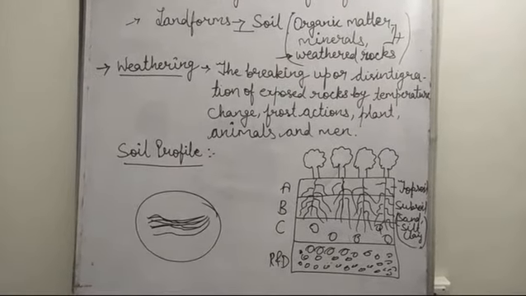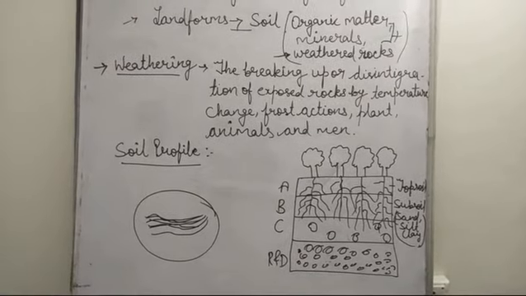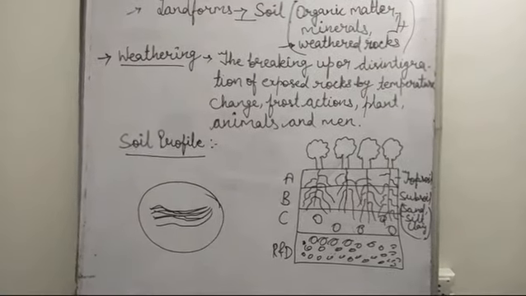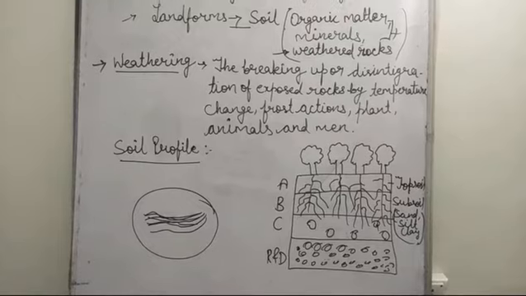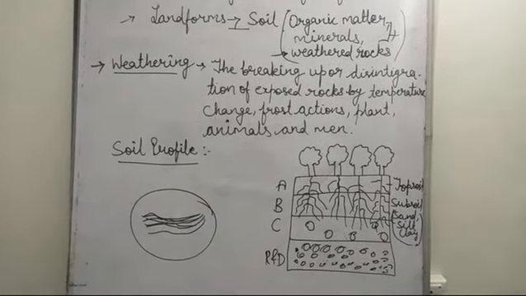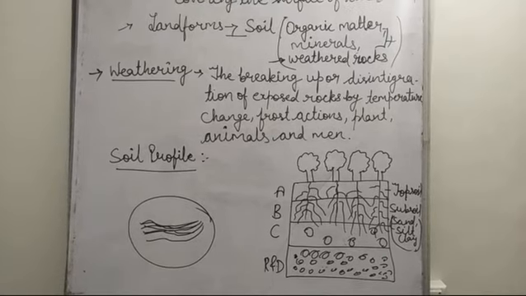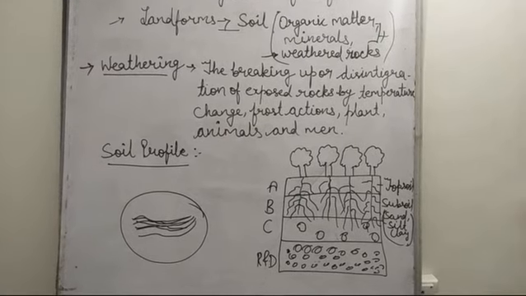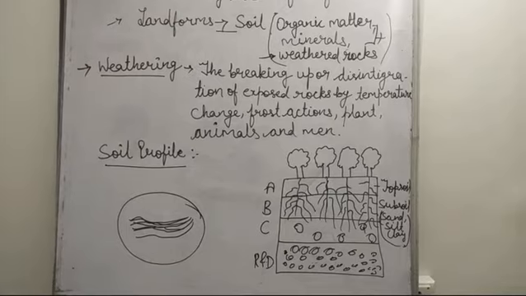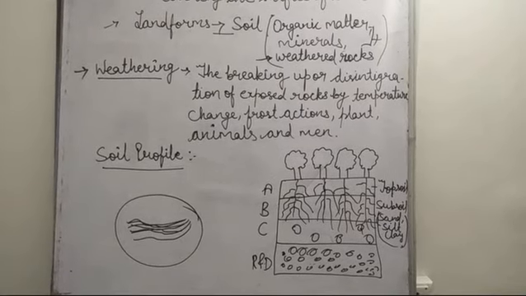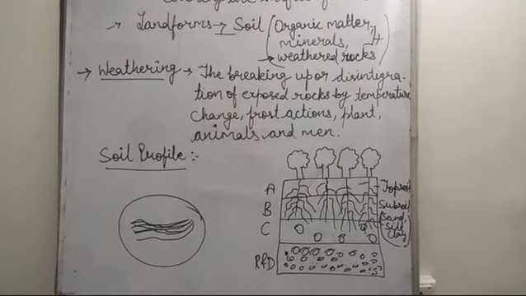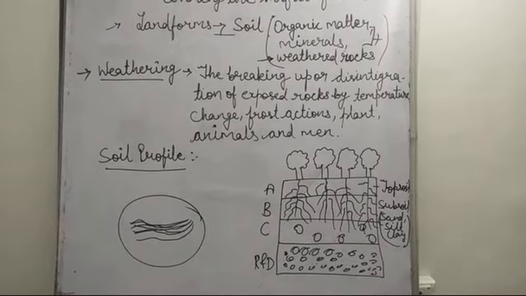This zone has no humus, nor any soil structures. Then the last is parent rock, which provides the base to the weathered rock and subsoil or topsoil. This layer lies at some depth below the parent material or weathered rock material and consists of solid rocks.